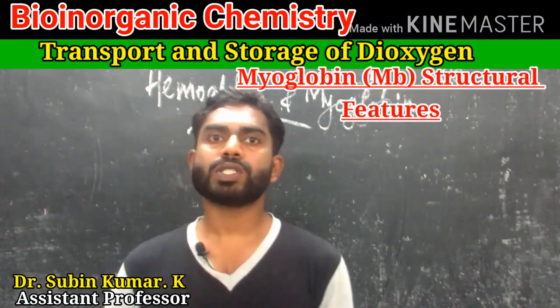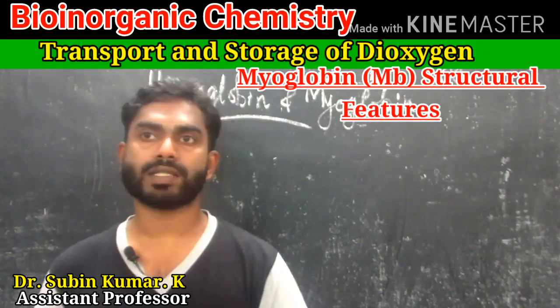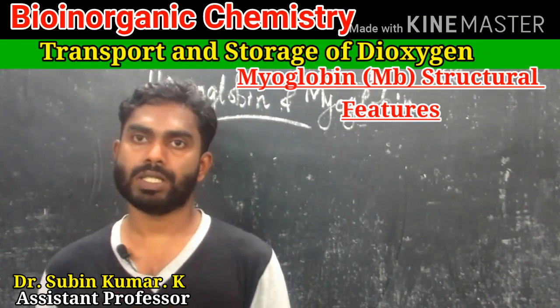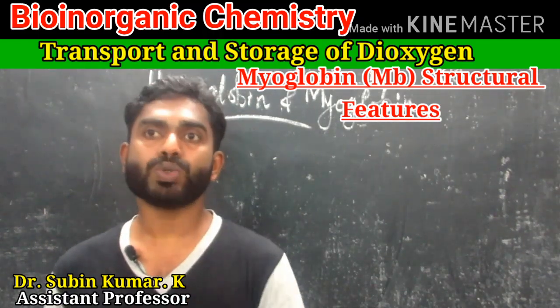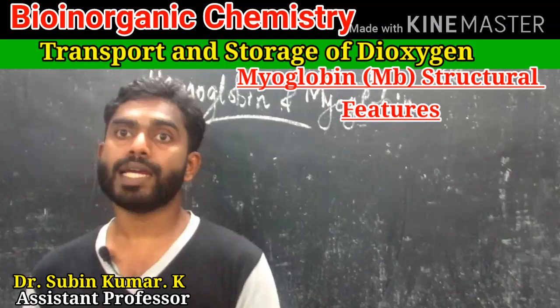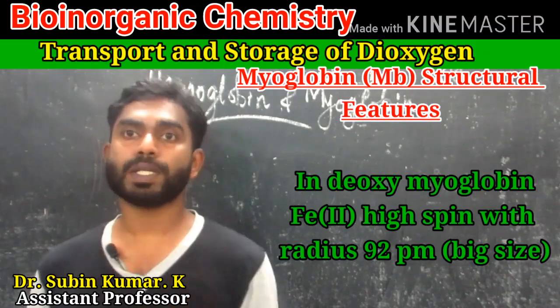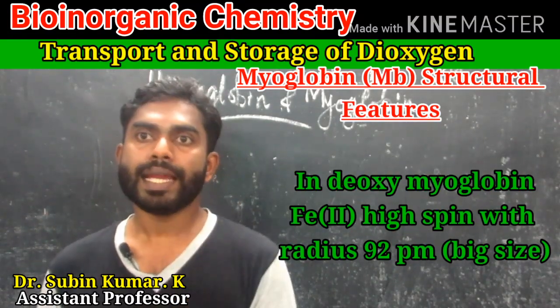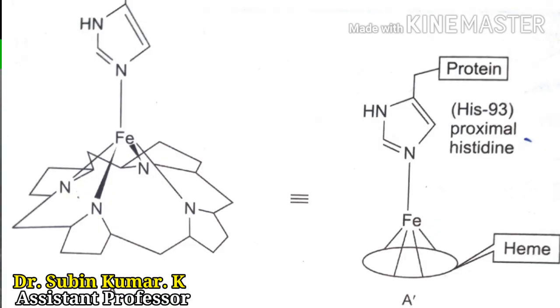Okay, in deoxymyoglobin, the iron is coordinated to only 5 ligands since oxygen is not present. Thus deoxymyoglobin has a penta-coordinate iron(II) center in the high spin state, high spin d6. Okay, in the deoxy state the iron is in the high spin state. With high spin, it has a radius around 92 picometer in a pseudo tetrahedral environment.